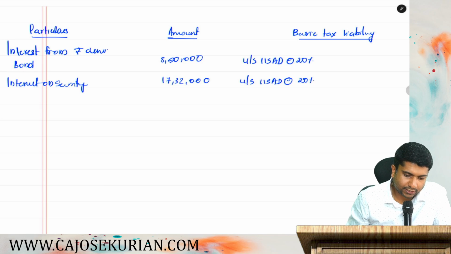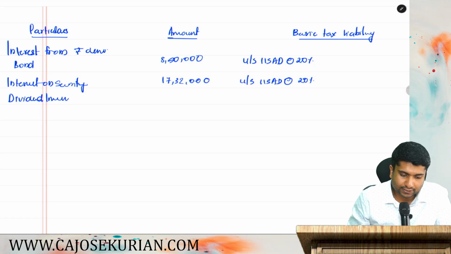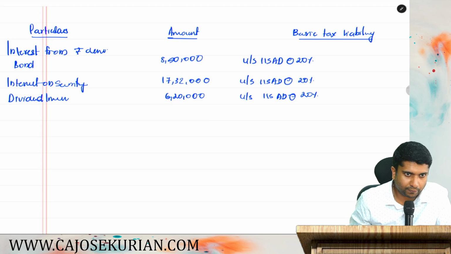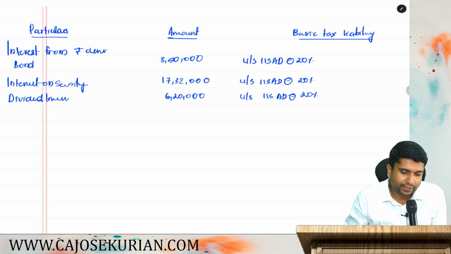Dividend from listed shares of an Indian company. So we can say dividend income. Dividend income of listed shares of an Indian company. The amount is 6,20,000. Again, we can say 115AD, and what is the rate? 20% rate of tax. Are you with me? So 115AD, rate of tax at 20% again.